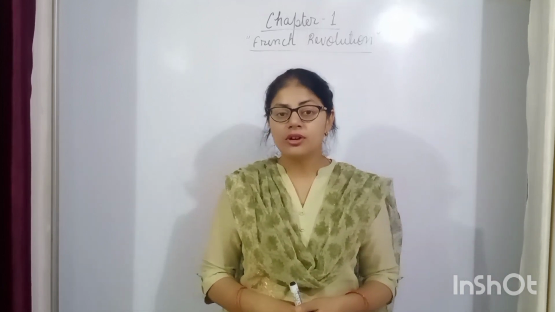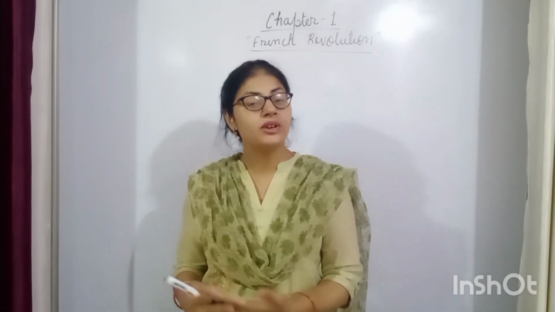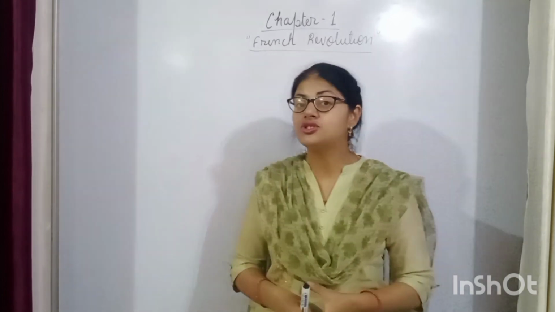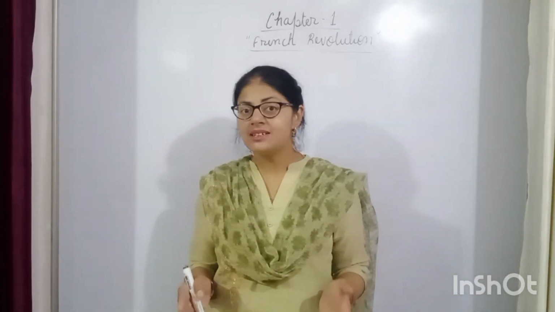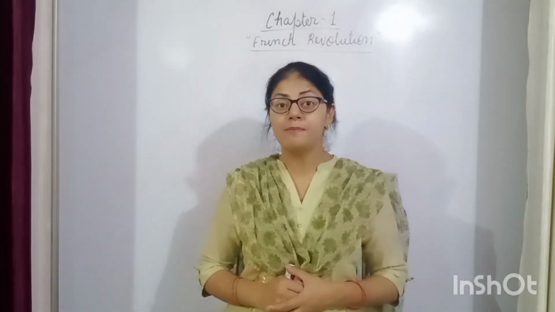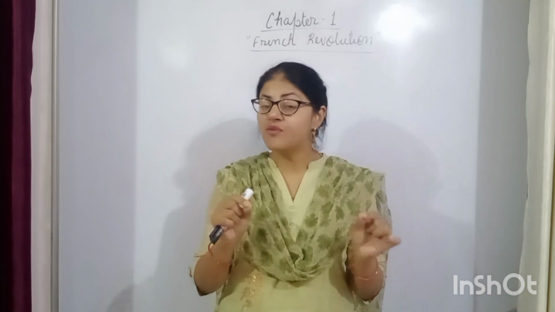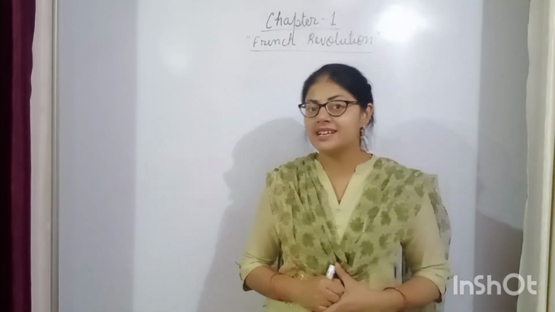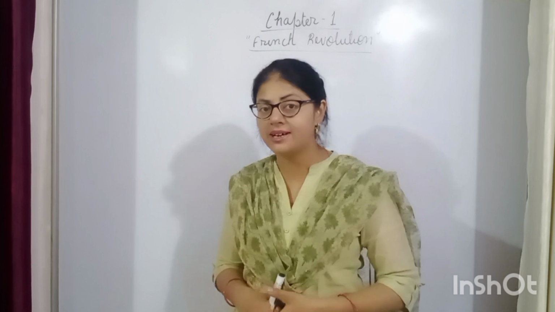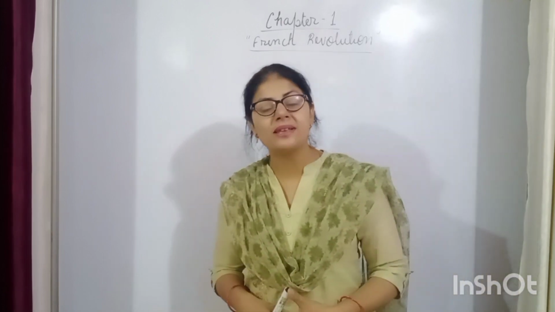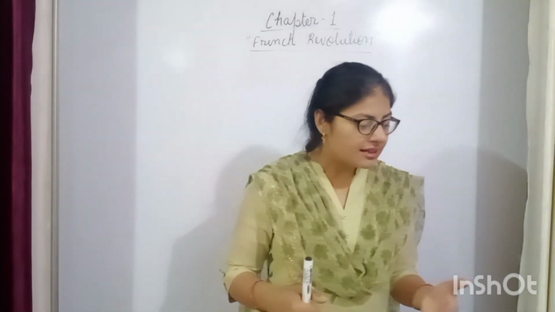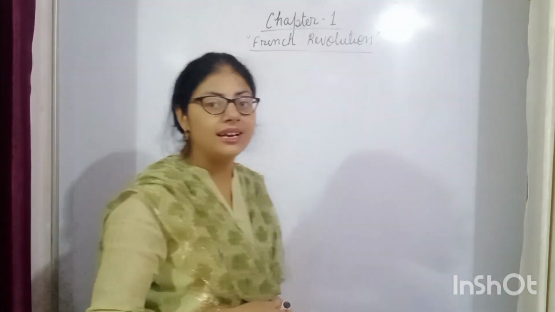The date on which it was stormed was the 14th July 1789. Remember, this was a very important date because this was the date when the French Revolution began. Then our topic number 1 was the French society during the early 18th century.